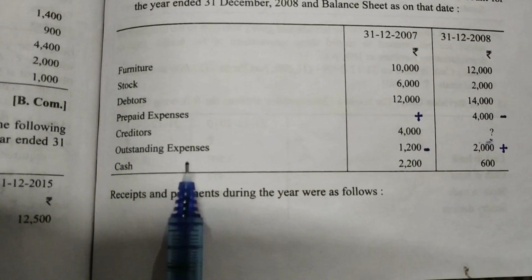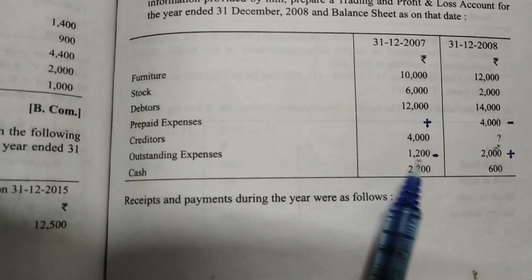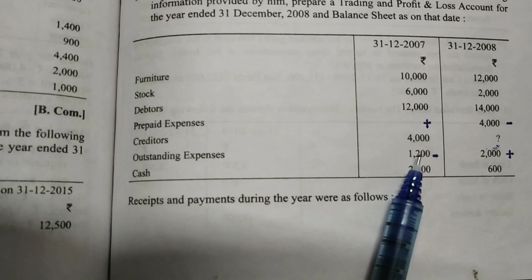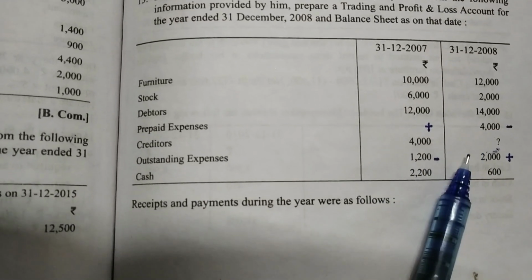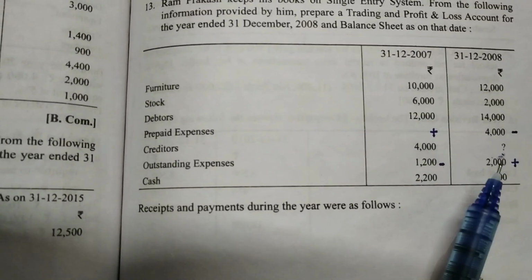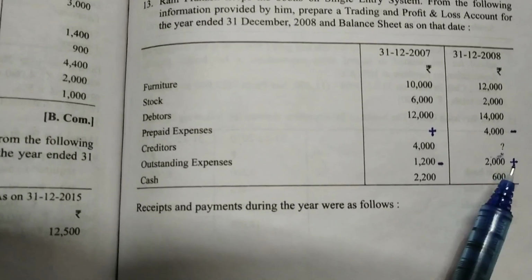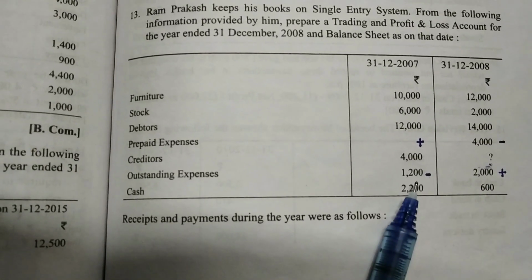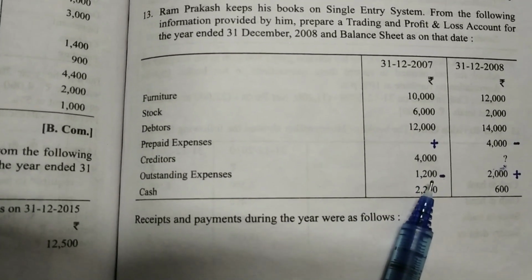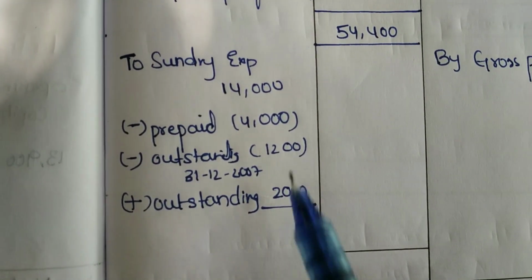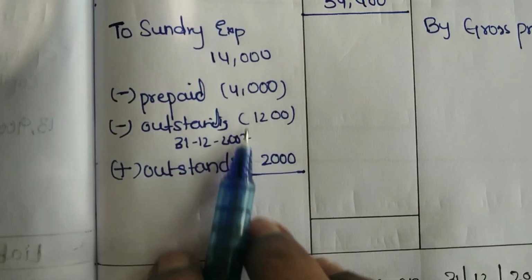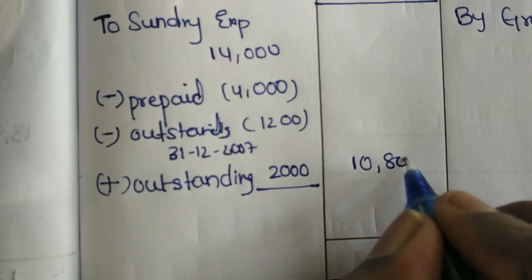In the same manner, outstanding expenses, that means still to be paid. So if the person is paying outstanding expenses of the previous year, that means it is not the expenditure for 2008, that means current year. If the person is paying any outstanding liability for the year 2008, it is the expenses related to the current year. That's why we have to add this current year expenses, whereas if the person is paying outstanding expenses of the previous year, we shouldn't include it. That's why we have to deduct it. Now see that. After taking all this adjustment, that means from 14,000 you have to deduct 4,000 and 1,200, and you have to add 2,000 and take that amount in the outer column.